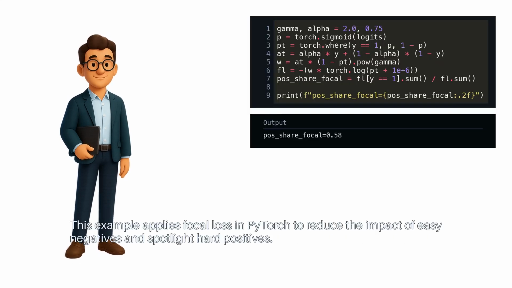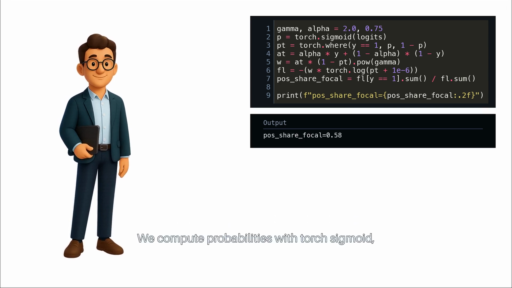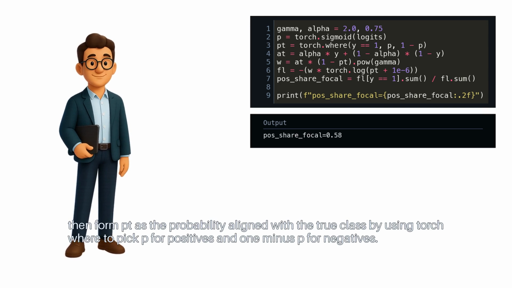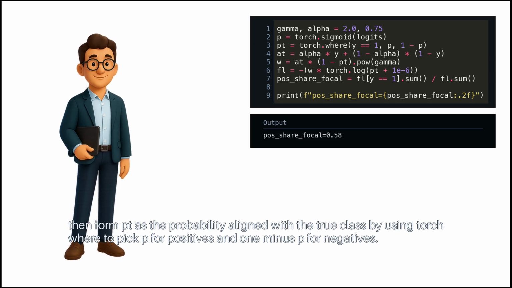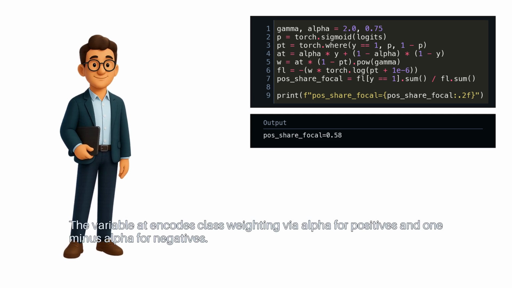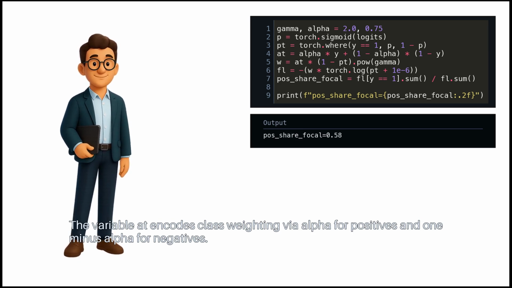This example applies focal loss in PyTorch to reduce the impact of easy negatives and spotlight hard positives. We compute probabilities with torch sigmoid, then form pt as the probability aligned with the true class by using torch where to pick p for positives and 1 - p for negatives. The variable at encodes class weighting via alpha for positives and 1 - alpha for negatives.